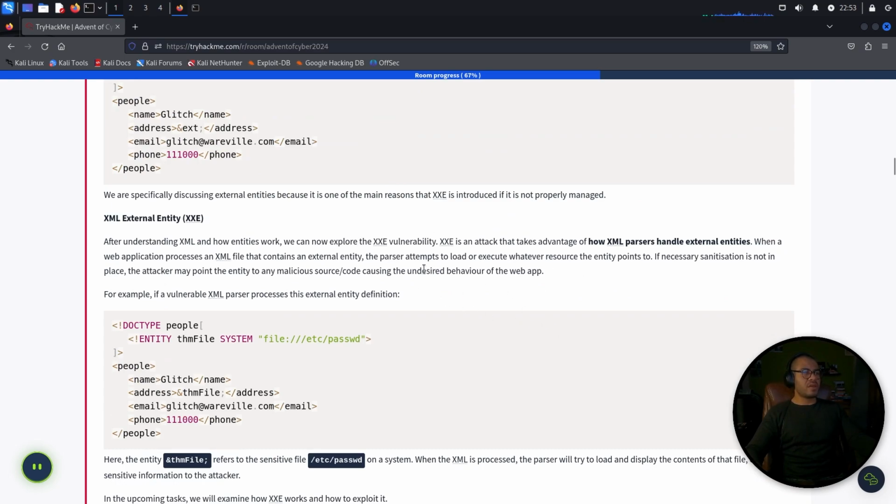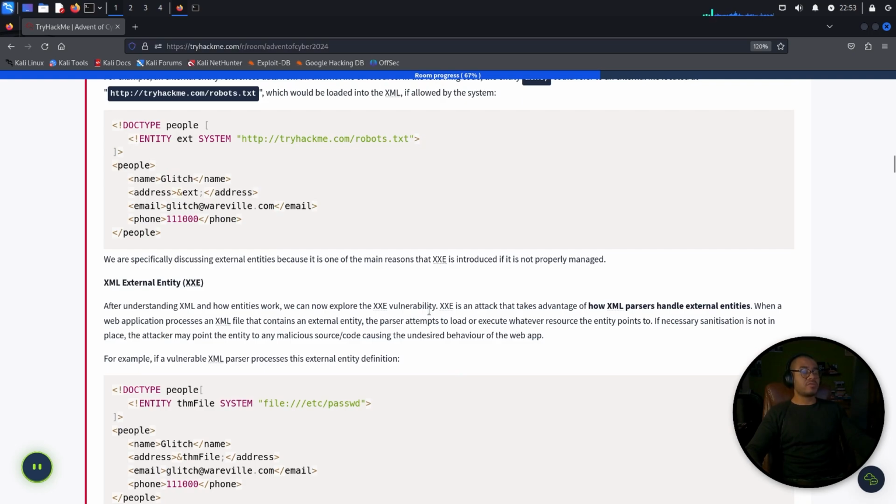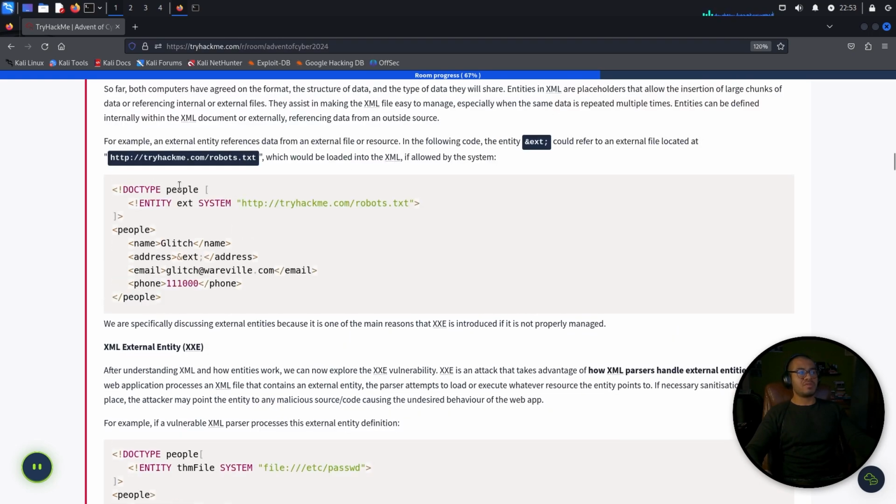After understanding XML and how entities work, we can now explore the XXE vulnerability. XXE is an attack that takes advantage of how XML parsers handle external entities. When a web application processes an XML file that contains an external entity, which is the case for this one, right? What happens? The parser attempts to load or execute whatever resource the entity points to. If necessary sanitization is not in place, the attacker may point the entity to any malicious source code, causing the undesired behavior of the web app.